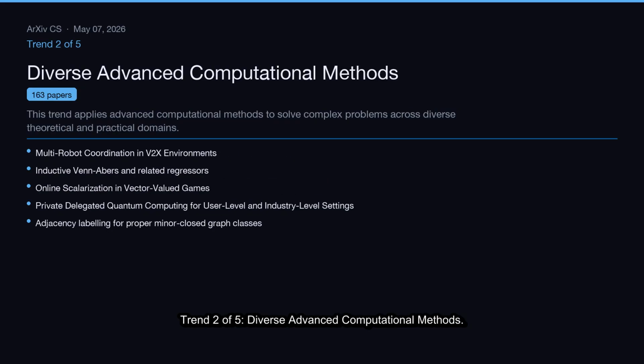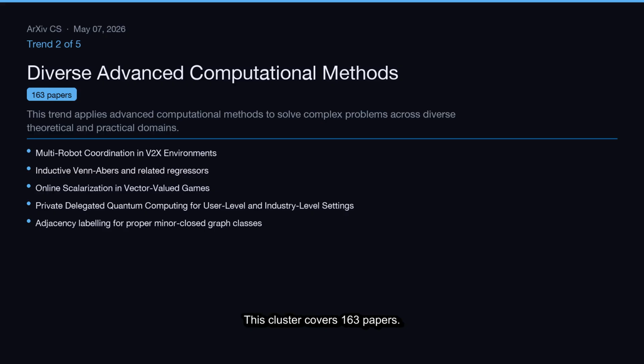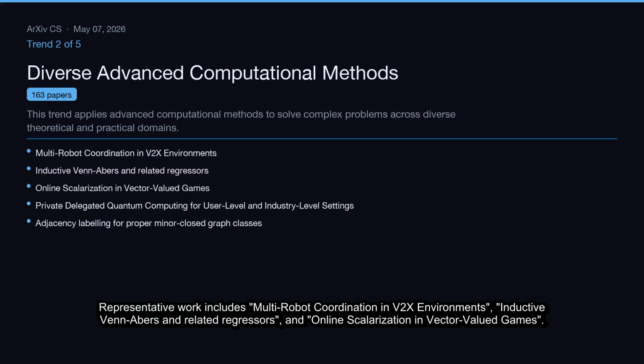Trend 2 of 5, Diverse Advanced Computational Methods. This trend applies advanced computational methods to solve complex problems across diverse theoretical and practical domains. This cluster covers 163 papers. Representative work includes multi-robot coordination in V2X environments, inductive enablers and related regressors, and online scalarization in vector-valued games.